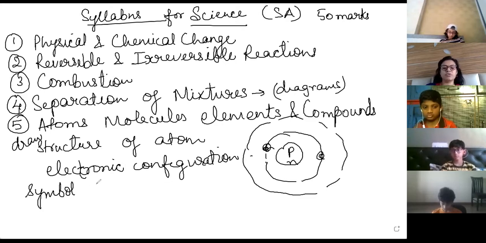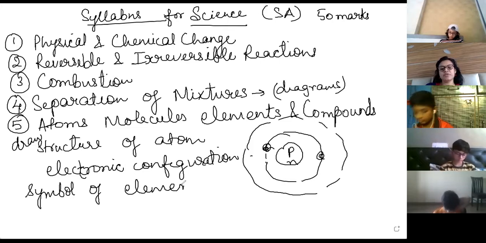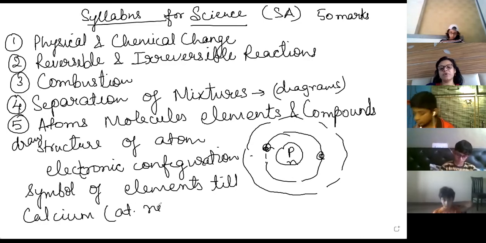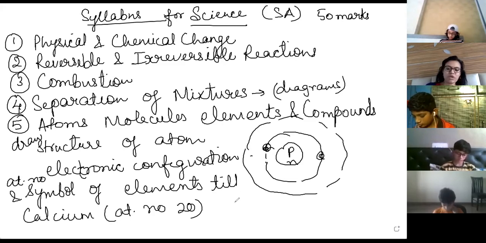Symbol of elements till calcium, atomic number 20. Okay, symbol and atomic number both you have to remember. Atomic number and symbol of elements till calcium, that is atomic number 20, which you have already learned.